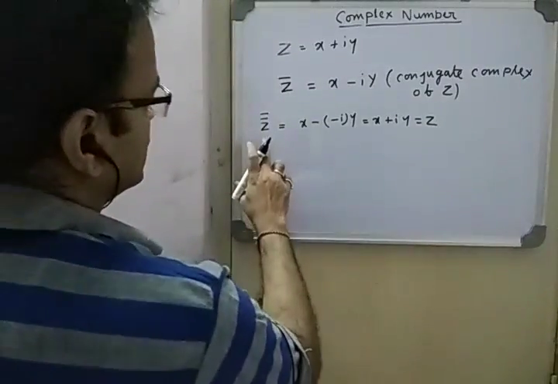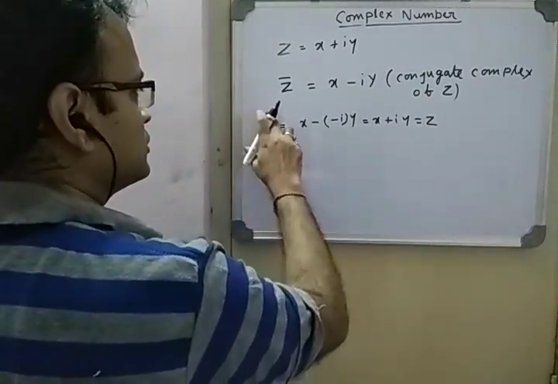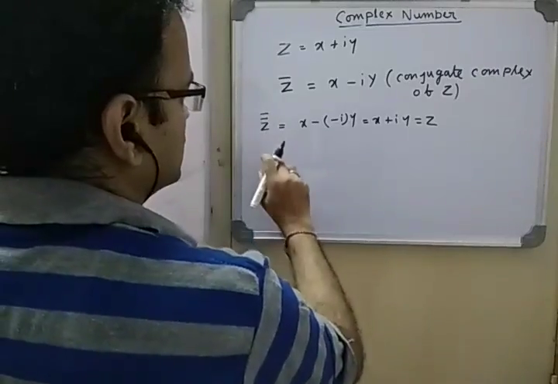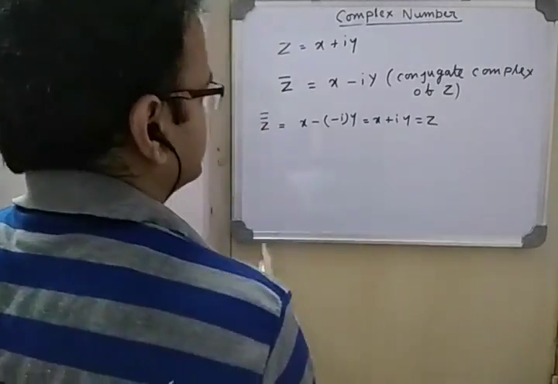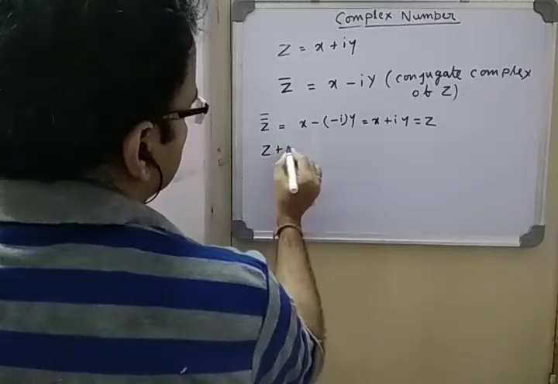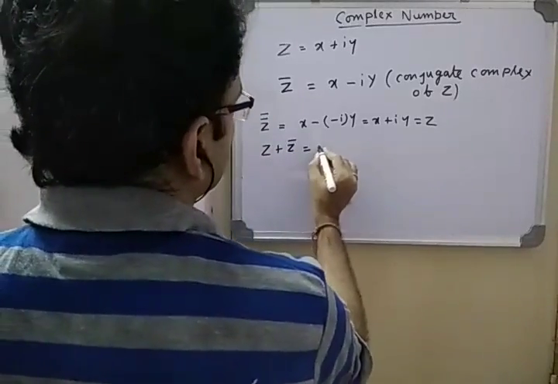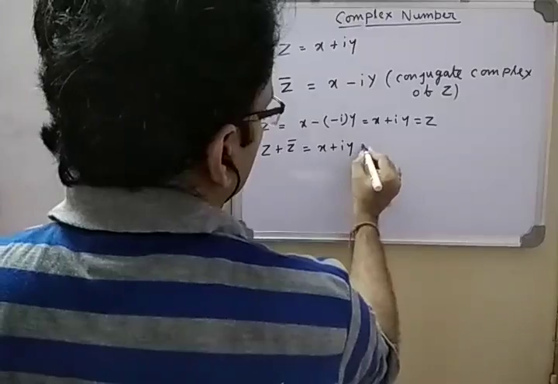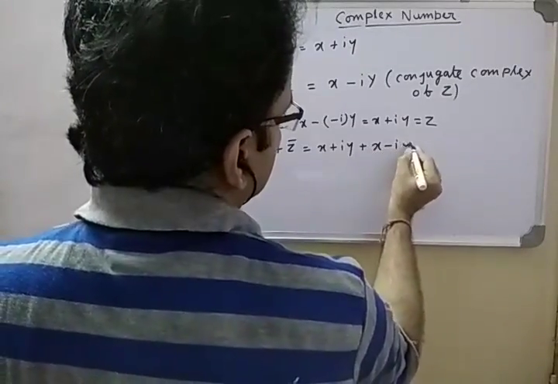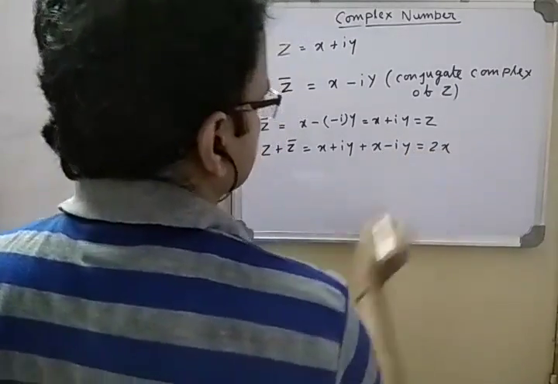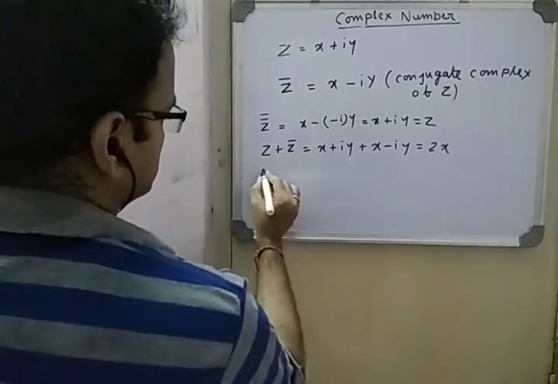So this is one property: z bar bar becomes actually z. Okay, what will be z plus z bar? z is this, z bar is this, so it is 2x. It is a purely real number.